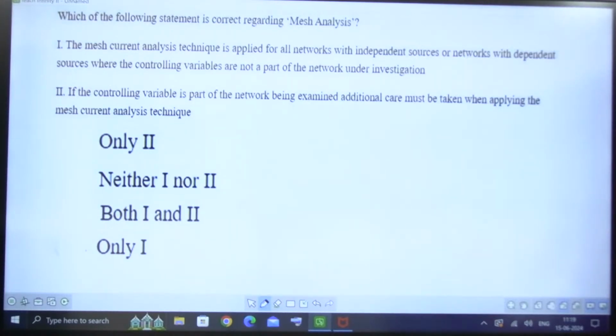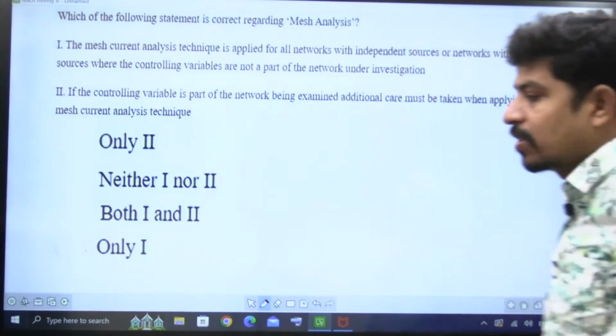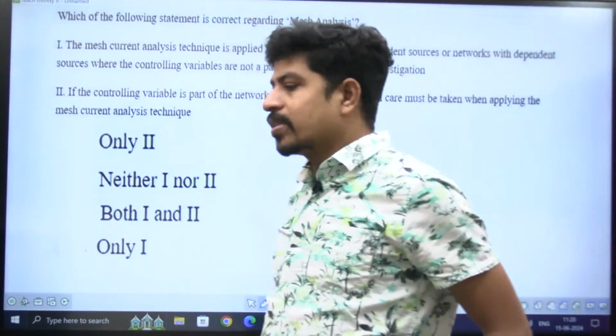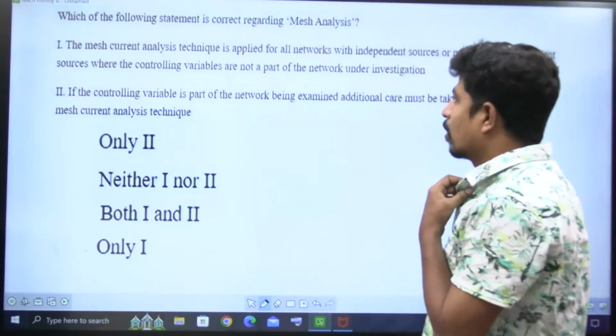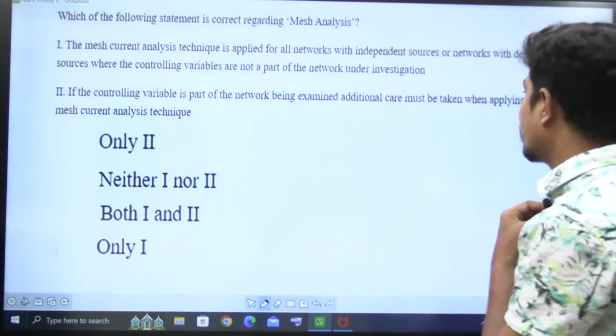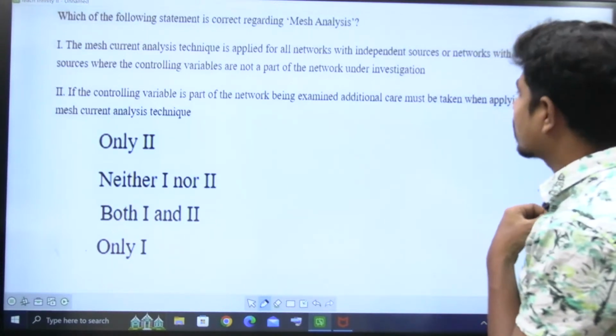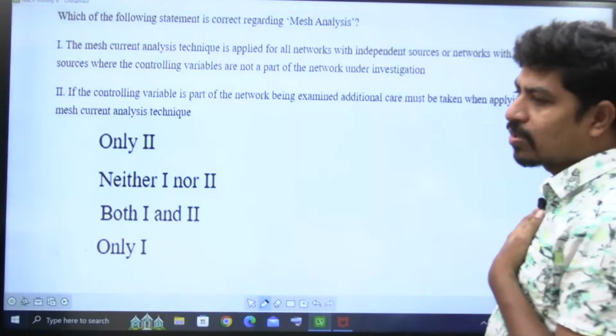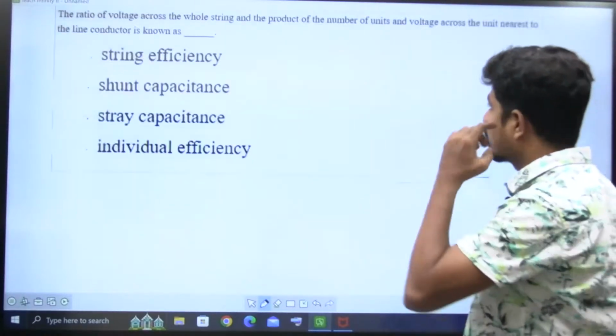Because when you are writing, suppose there is a current-dependent current source, alpha into I. Where that alpha is coming from, we have to see. Right? Yes or not? Here also both 1 and 2 are correct. Yes, if the controlling variable is part of the network being examined, additional care must be taken. That's all. Okay. Next question.